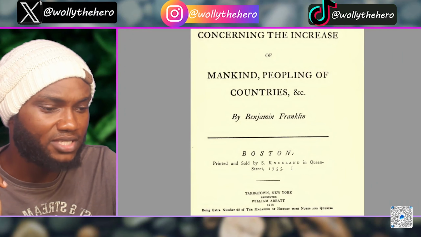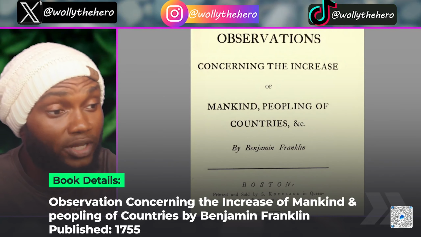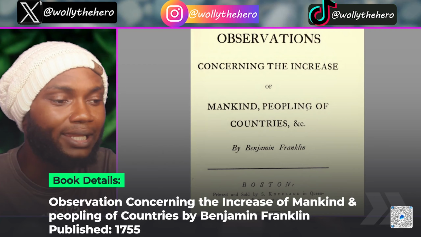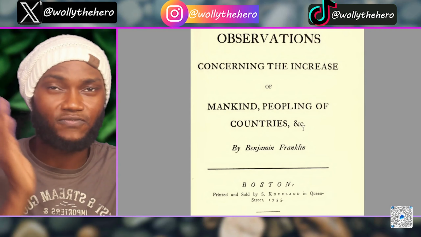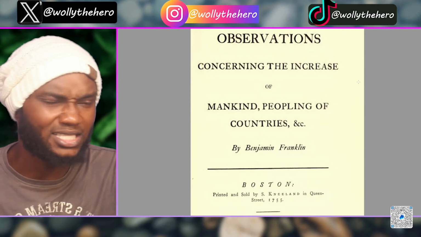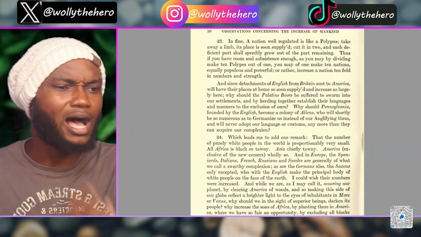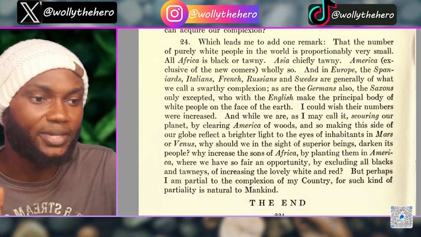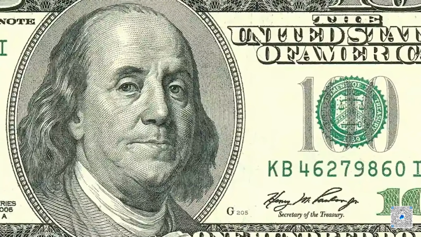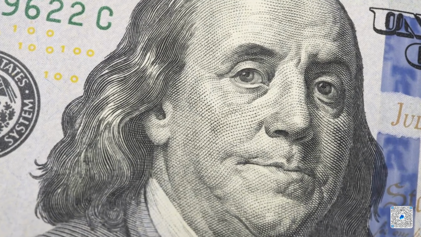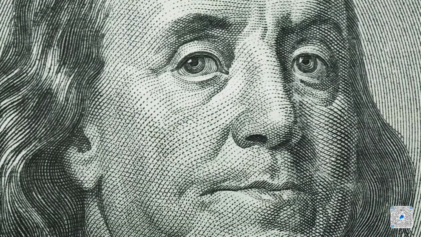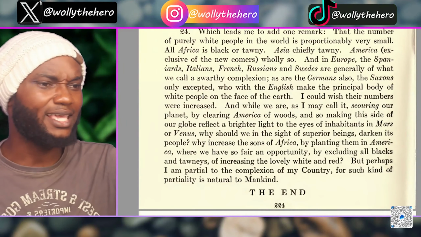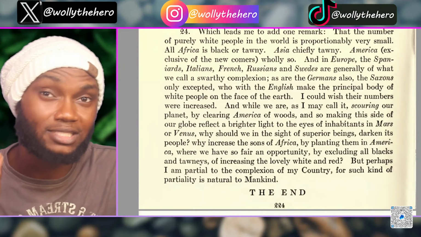Look at it right down there, guys. 1755, okay? It's called Observations Concerning the Increase of Mankind and the Peopling of Countries, guys, okay? So we're gonna go to the final page of this 10-page essay. We're gonna see very valuable information about what humanity looked like in many parts of the world, including Europe, guys. Here we are on page 10. This book published by Benjamin Franklin. He's the man that you have on your $100 bill, guys. He's a very prominent guy for them to put his face on the biggest dollar bill that the United States has, okay? So let's see what he says in the very last paragraph of his 10-page essay, okay?